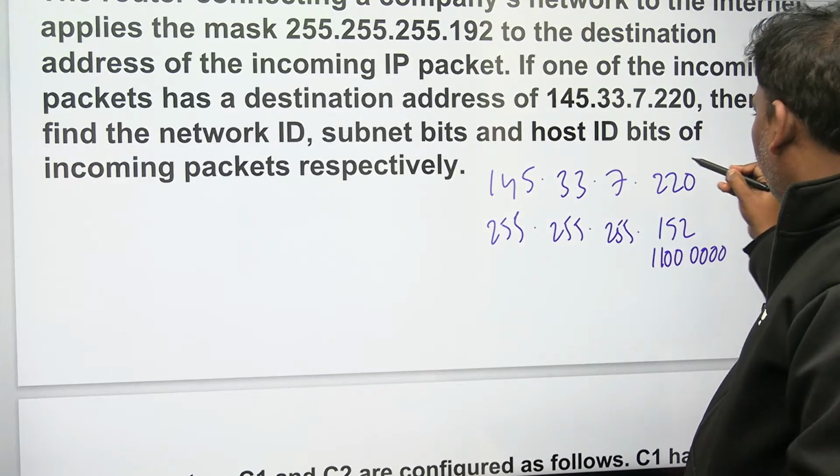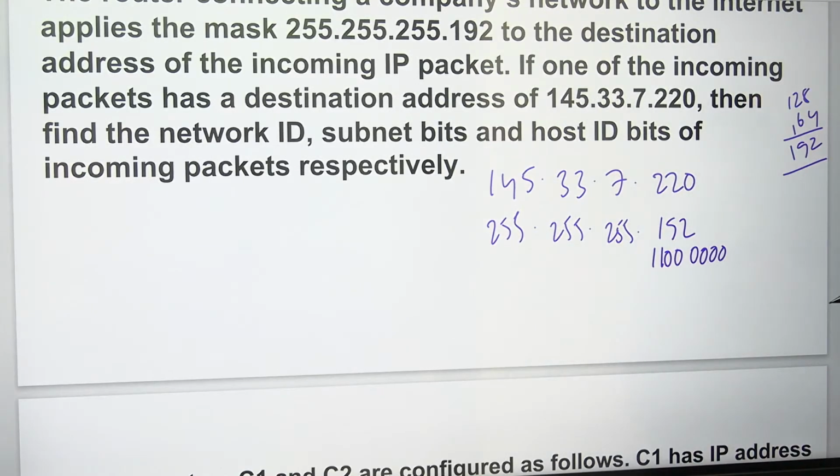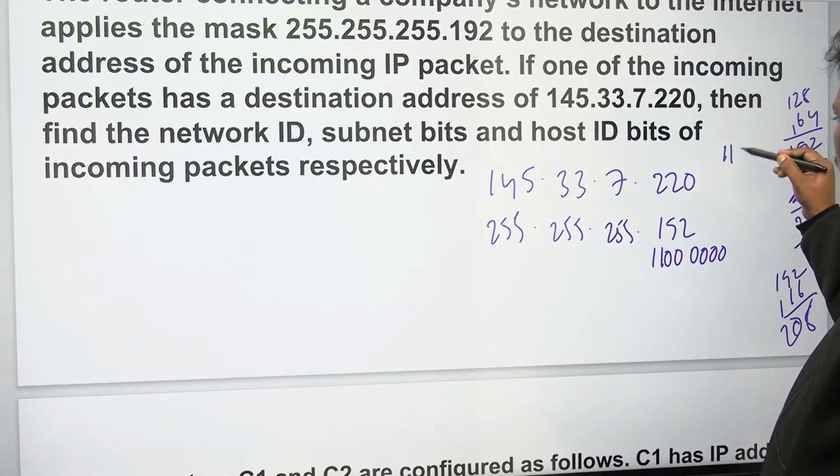Let me check 220. Until now you got 192. If I add 32 to 192, it becomes 224, but I want 220, so 32 you cannot add. Add 16: 192 plus 16. Then add 8, that is 208. Next I need 12, so I have to add 12. So 12 means 1100.